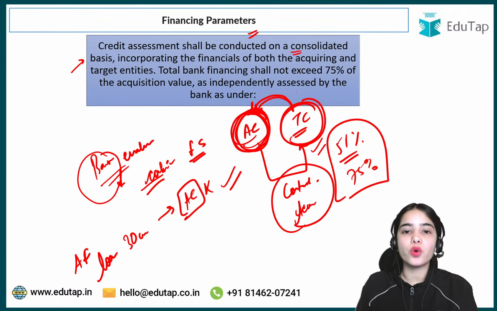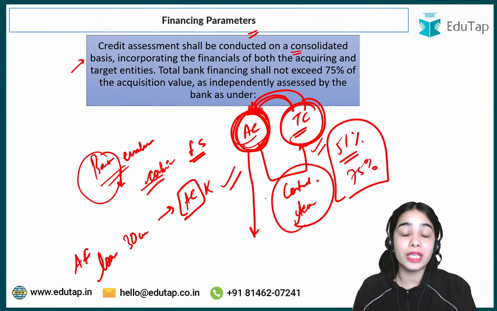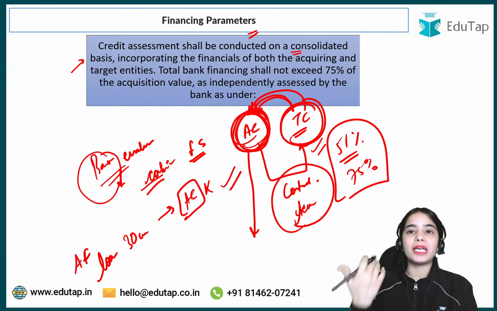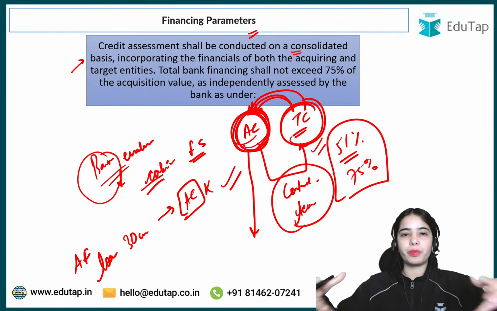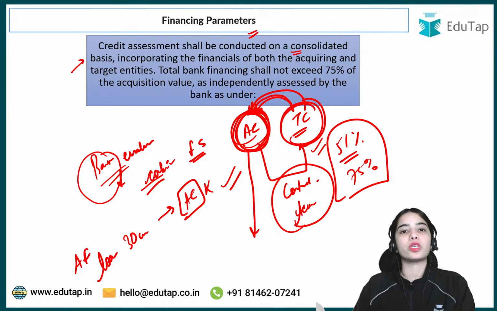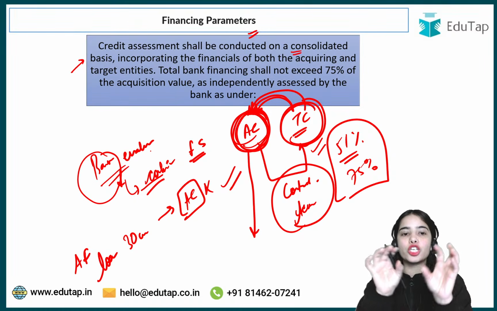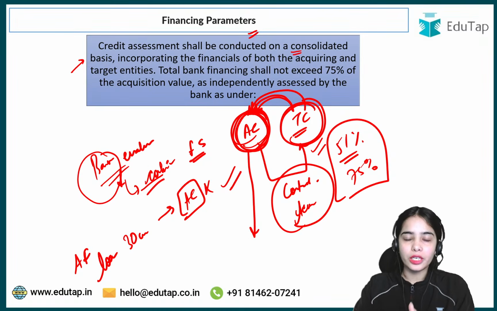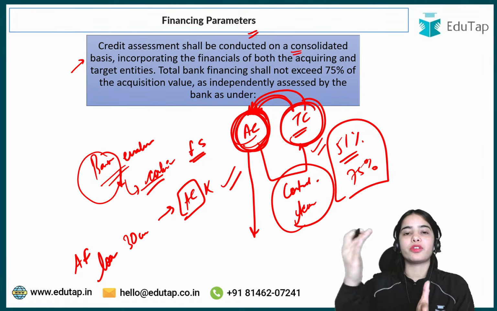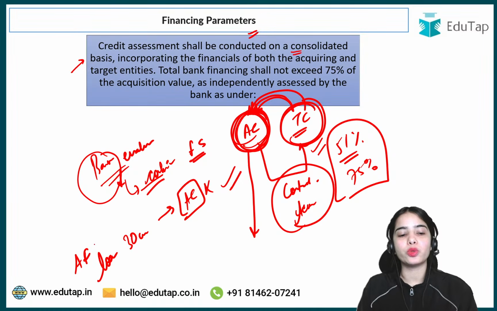Maybe after taking over the target company, the acquiring company will face a lot of different kinds of debt situations. For a short period of time, the acquiring company might not be able to return the debt. So the bank has to evaluate the combined financial strength of the acquiring company and the target company, to see whether, after taking over the control of the target company, the acquiring company will be able to return the debt or not.